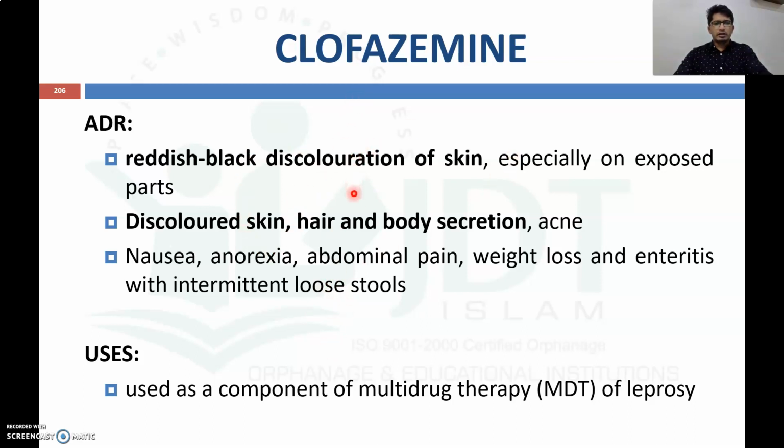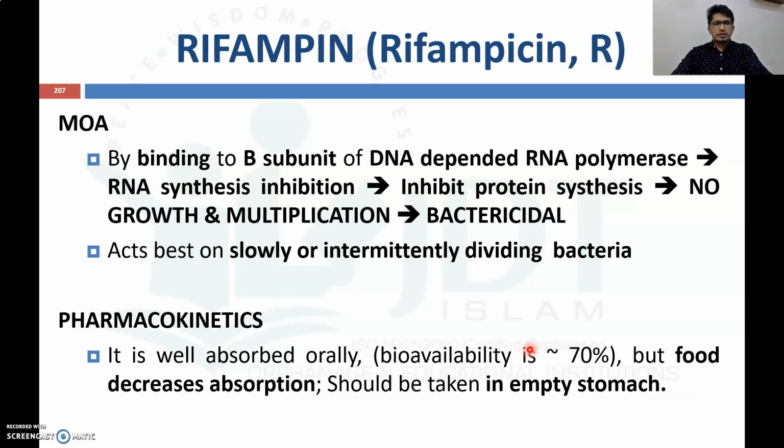Now the important use of clofazimine is that it is used as a component of multi-drug therapy in the treatment of leprosy. Now coming to the next drug, that is the anti-tubercular drug rifampicin. We have already discussed this drug in detail in anti-tubercular drugs. Mechanism of action: it will bind with the beta subunit of DNA dependent RNA polymerase, thereby inhibiting RNA synthesis, and by inhibiting RNA synthesis it will inhibit protein synthesis.